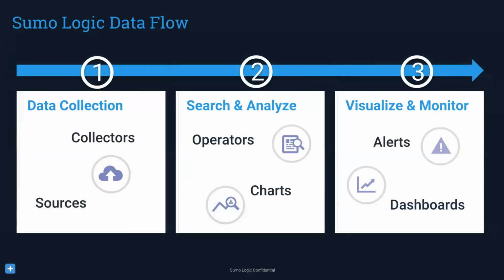And then finally, visualizing and monitoring is that alerts and dashboards component. And so the idea there is that even if you don't know your set of data strongly, or you want somebody else outside your team to be able to take a look and see what's going on, these dashboards are going to be a great way to, at a glance, see what's taking place. And so you could envision putting those up in a NOC or a command center so that at a glance you could say, oh, everything's green, that's good. Oh, something's red, that's bad. And even if, like I said, you don't know your data that well, just using that color scheme, you can help identify what's taking place.